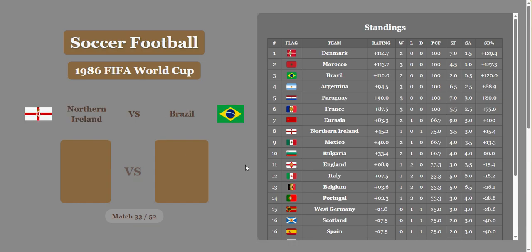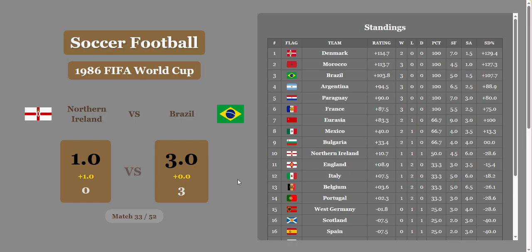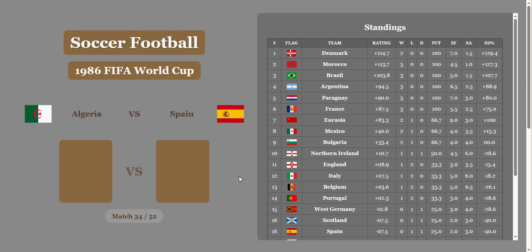3 wins, no losses. Over 127% score difference as Brazil wallops Northern Ireland, which is to be expected. Northern Ireland gets a whole goal, but that's not going to help them, and they're going to move down into 10th, but they're still above England. So that's something. And Brazil in third place with a good rating of 103.8 right now.